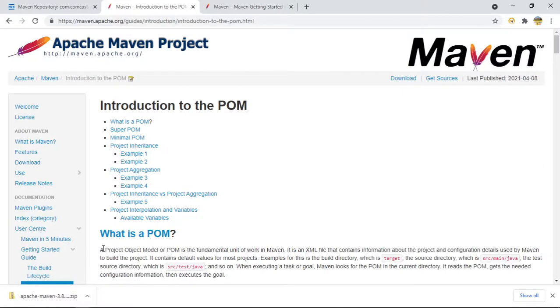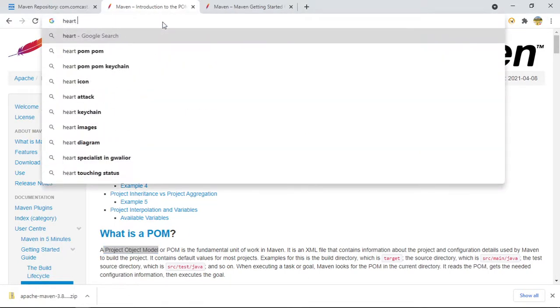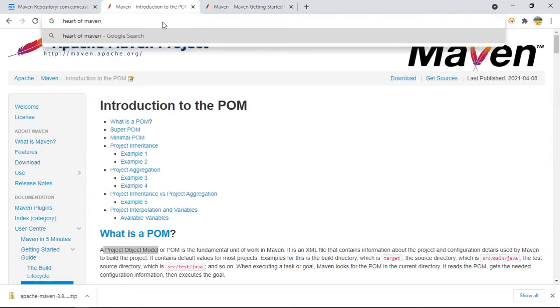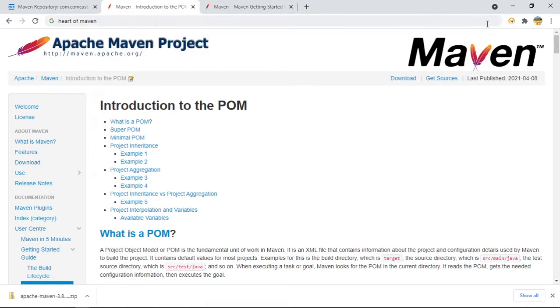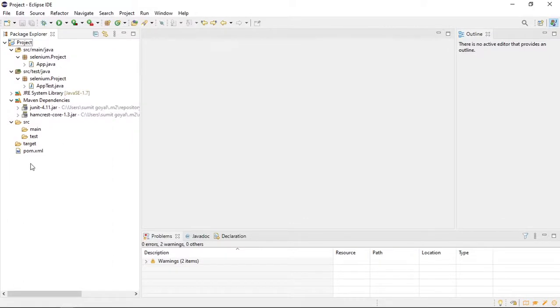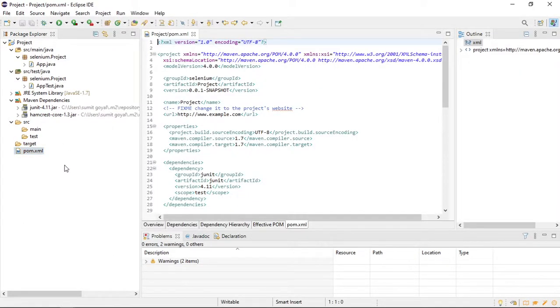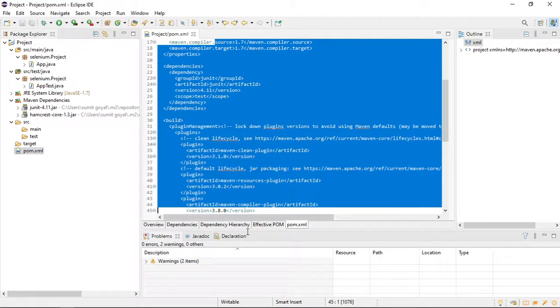So it is project object model. This is the official website of Maven. So basically it is the heart of Maven. We can say it is the heart of Maven, because without this file Maven is nothing. If I open this file, double click, by default it will be generated, and this is the file, right?